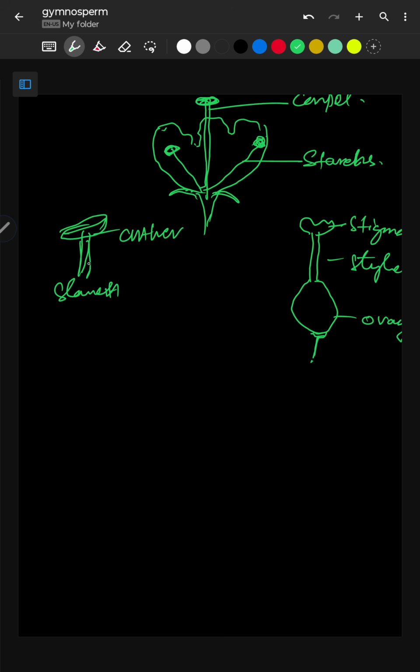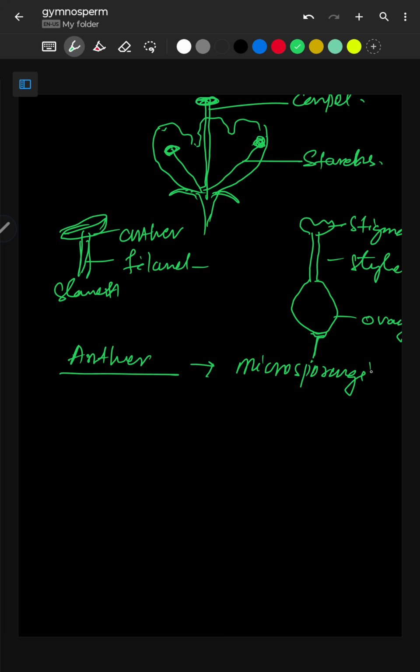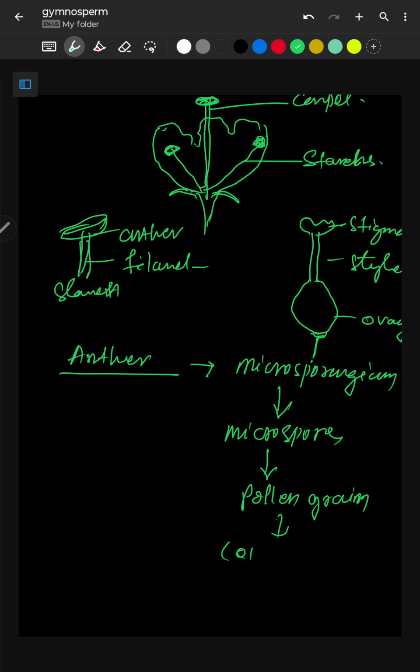Anther, and this is the filament. Now the anther contains the microsporangium. The microsporangium produces the microspore. The microspore develops into pollen grain. So again we have come to the pollen grain. Pollen grain contains the male gamete.